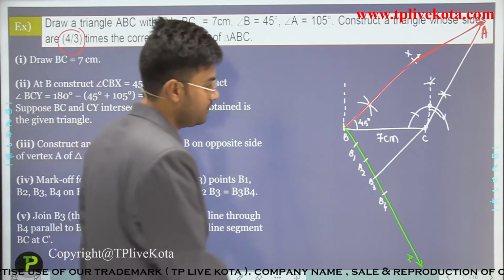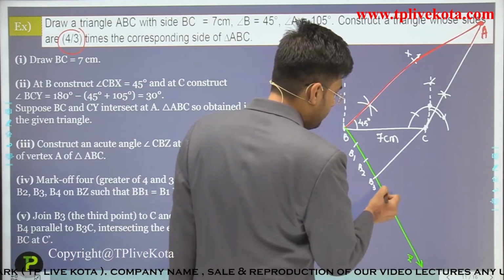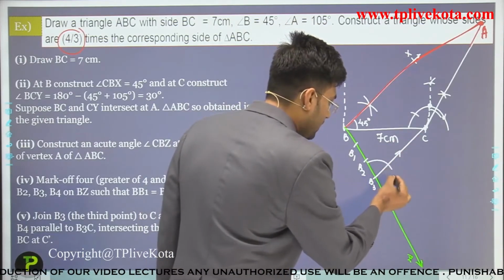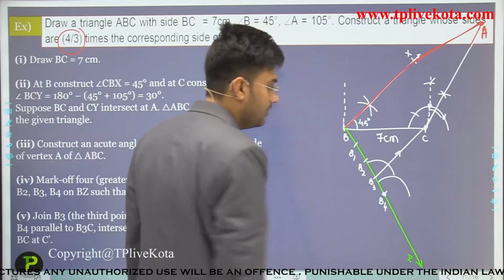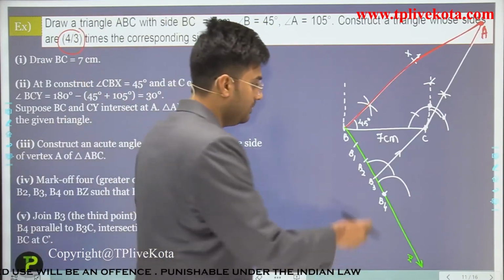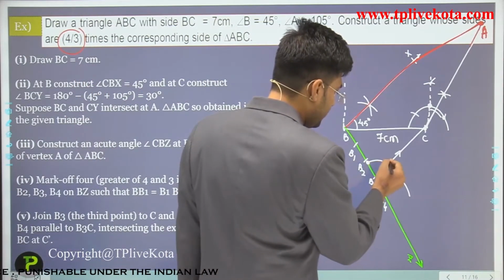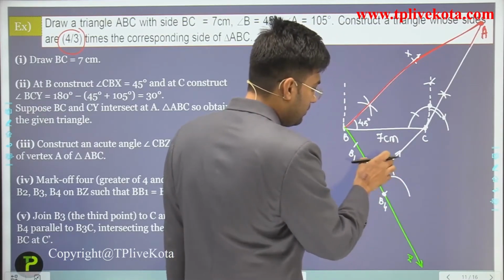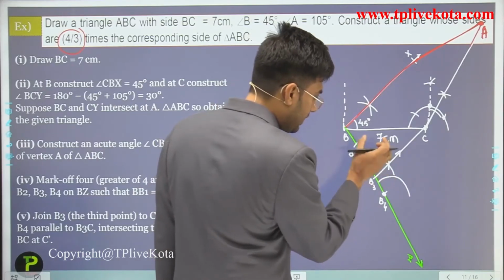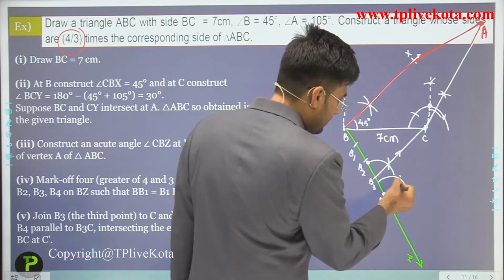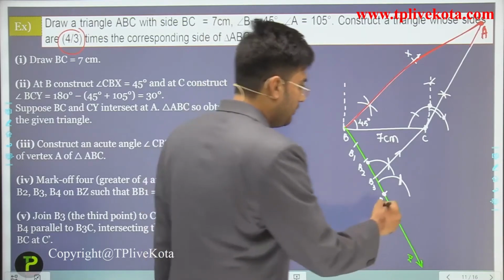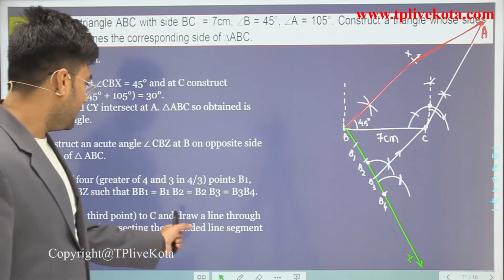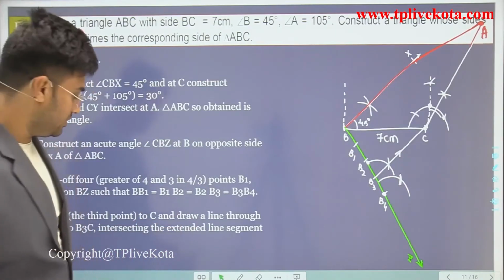To draw a parallel line we draw an arc with the same radius, and to copy this angle we draw another arc with the same radius so that this angle is equal to this angle. Now we extend this line so that it intersects the line segment BC at C dash.